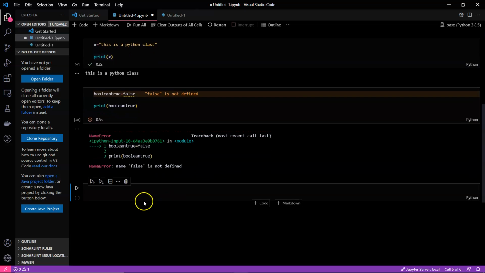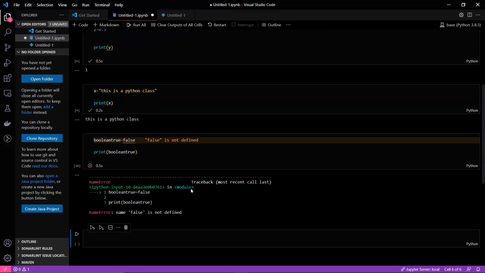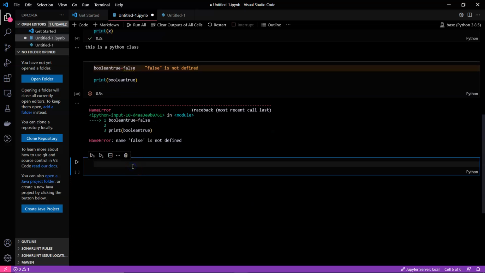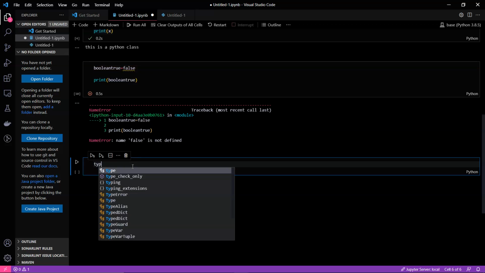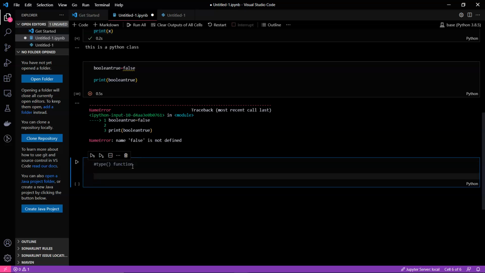So the next thing which we'll be discussing is how we can actually see which type a variable is. This can be done very easily by using the type function. So I'll just comment it, type function. How we will be using this type function, as of now we did not discuss anything about functions, and this is a starting session, so I'm just calling it a function.